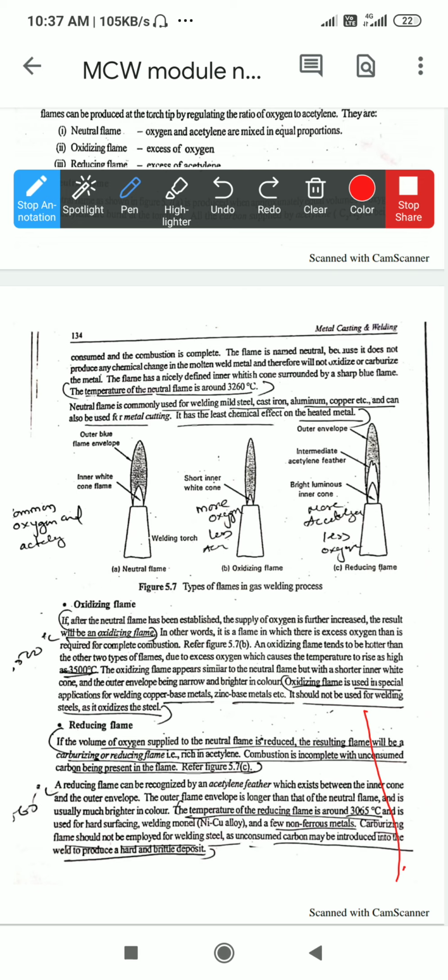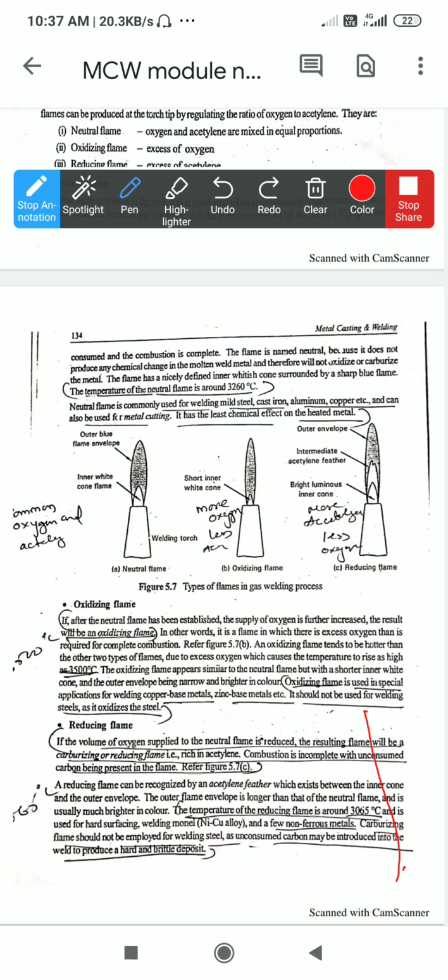If more oxygen is supplied compared to the fuel gas, it converts into an oxidizing flame. The oxidizing flame is used in special applications for welding copper based metal, zinc based metal, etc. It should not be used for welding steel as it oxidizes the steel. The temperature generated by the oxidizing flame is 3500 degrees Celsius. These types of flames are usually used for cutting metal.